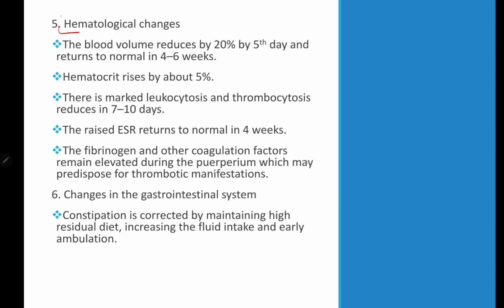Next, coming to the hematological changes. The blood volume reduces by 20% by around the 5th day and returns to normal in 4 to 6 weeks. Hematocrit rises by about 5%. There is going to be marked leukocytosis as well as thrombocytosis, which reduces in 7 to 10 days. The raised ESR returns to normal in 4 weeks. The fibrinogen and other coagulation factors remain elevated during the puerperium, which may predispose to thrombotic manifestations.